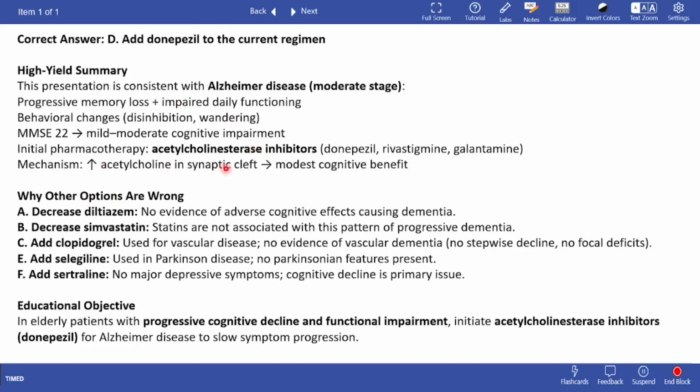Initial pharmacotherapy includes acetylcholinesterase inhibitors such as donepezil, rivastigmine, galantamine, and the mechanism of these is that they increase acetylcholine in the synaptic cleft, which leads to modest cognitive benefit. So these are acetylcholinesterase inhibitors. They inhibit acetylcholinesterase, which is an enzyme that is responsible for clearing out acetylcholine. So if you inhibit the enzyme, the acetylcholine, which the enzyme is responsible for clearing, will increase.